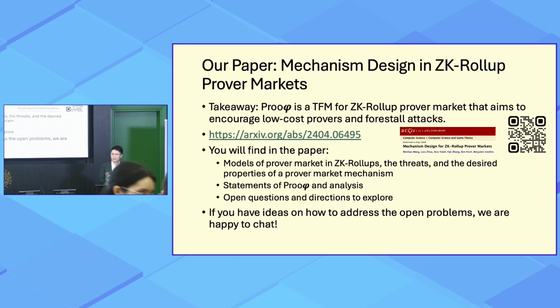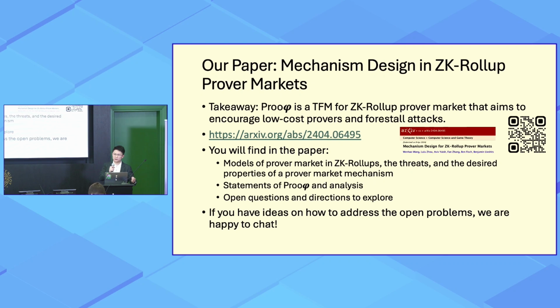What would happen if there were a number of 0 bids? A number of 0 bids, you mean the prover wants to prove some transactions at 0 cost? Yes. Well, actually what we show is that the prover in this mechanism will choose to bid their costs truthfully. So in reality, in my point of view, I wouldn't think there would be provers that actually have 0 cost, right? No, but for example, in Mina, it's currently happening where they're doing proofs for free. Then maybe they will get selected in some round of the execution of the mechanism. And if the fee is very low, which is below their actual cost, then they will earn a negative revenue in such rounds.